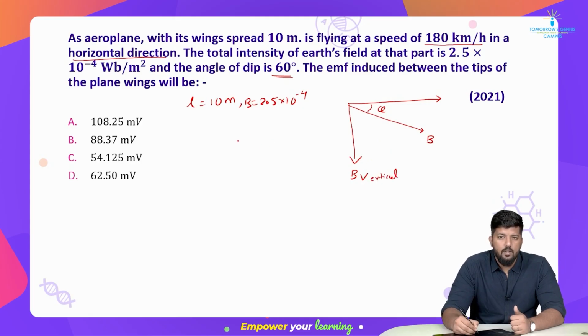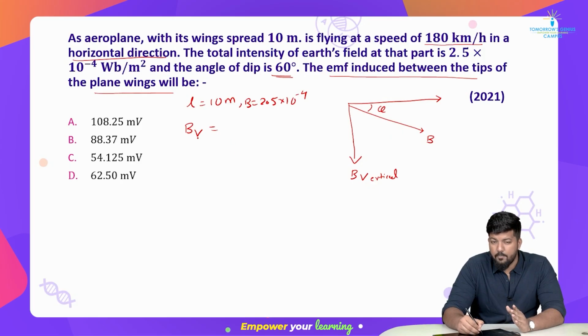Okay, let's do the question. Here it is asked, what is the induced EMF between the tips of a plane's wings. So we know one simple thing, what is our VB? BV. Okay, sorry, VB. There is a lot of confusion between B and V, right? Let's go. So when I say the magnetic field vertically, can we write it as B sin theta?